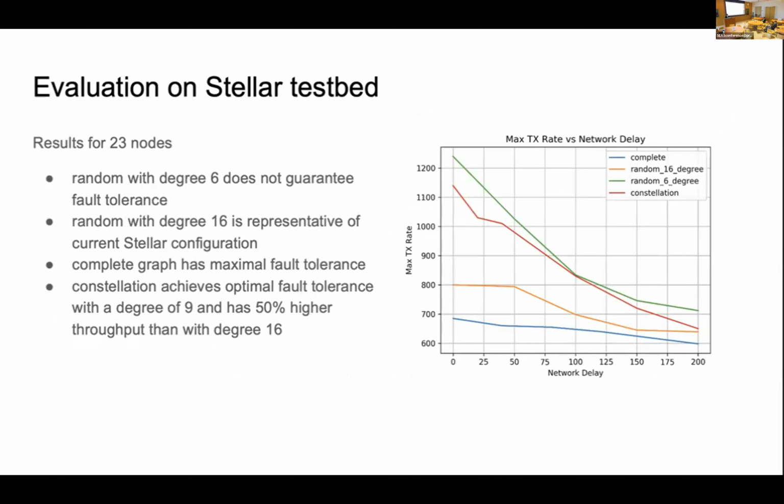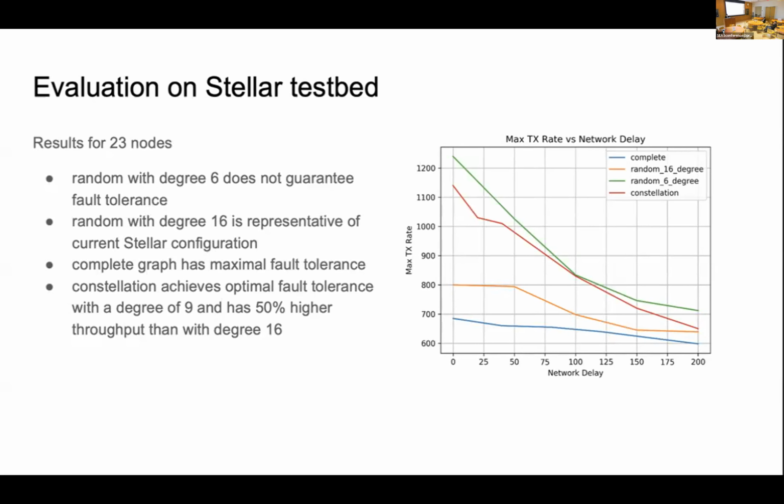And here, we implement this design on the Stellar testbed, and here are some evaluation results. Here we plot 4 curves. The blue curve is the complete one, so that the 23 nodes have the complete connection, so that it has the maximum fault tolerance, but also the worst transaction rate. And then the orange one is the random degree of 16. It's a representative of the current configuration.